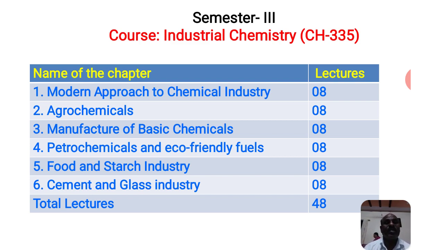Their documentation, for example in ISO certification, ISI certification, this work is there in the quality assurance department. So you also have to study the definition and how the quality assurance department works.